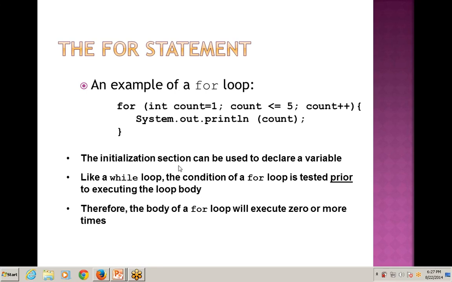The next line says the initialization section can be used to declare a variable. This is used to declare the variable. Like a while loop, the condition of a for loop is tested prior to executing the loop body. Means prior to execution, it will check the condition. Therefore, the body of a for loop will execute 0 or more times. So this is the body of the for loop that will execute either 0 times or more than 0 times.